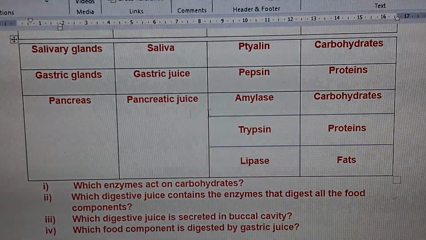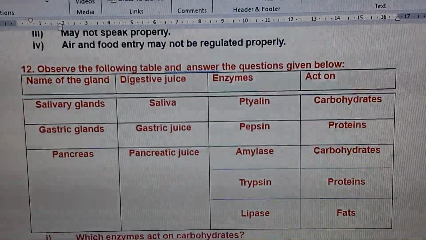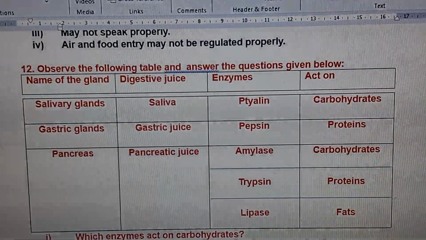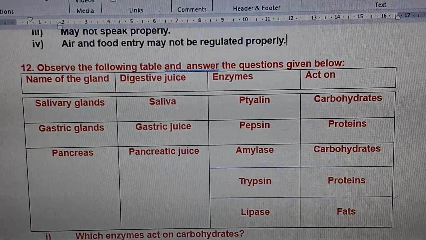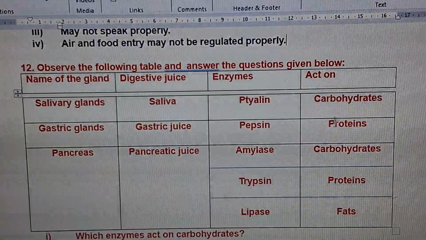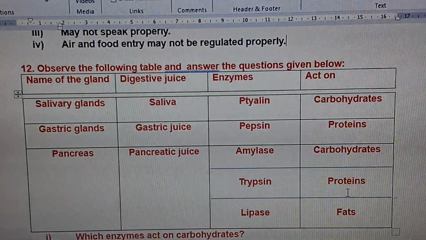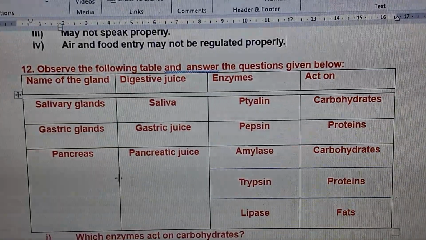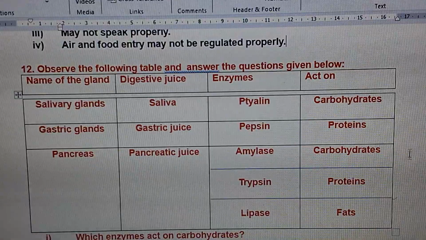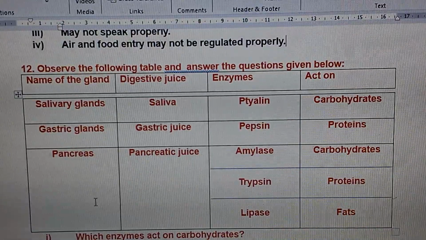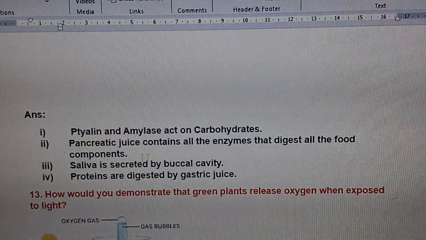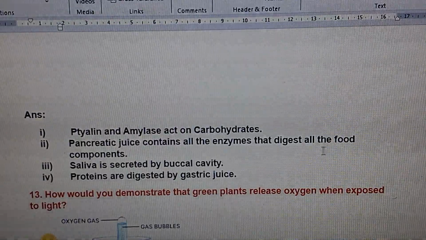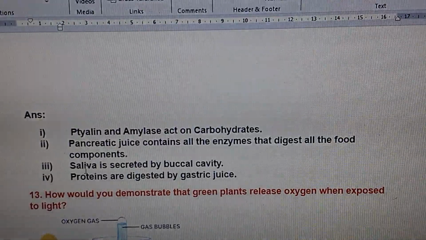All the food components means, children, the food components given here are carbohydrates, proteins, and fats. So it is the pancreas which is dealing with all the food items, carbohydrates, proteins, and fats. So the answer here is C. Pancreatic juice contains all the enzymes that digest all the food components.